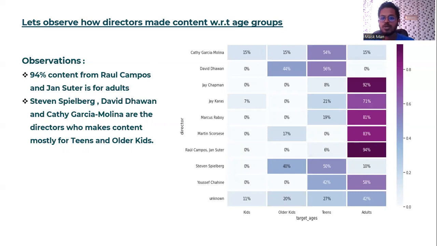Steven Spielberg, David Dhawan and Kathy Garcia Molina are the directors who make content for teens and older kids. From the correlation heat map, Steven Spielberg has 50% of the content for teens, and 56% of the content of David Dhawan is for teens. And likewise, 40% of Steven Spielberg's content is for older kids.